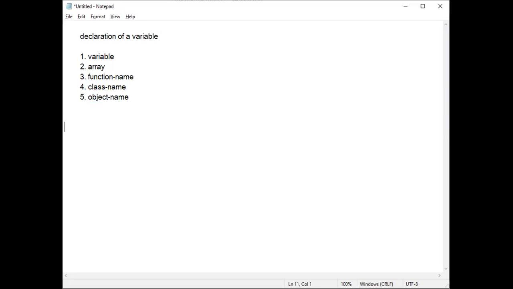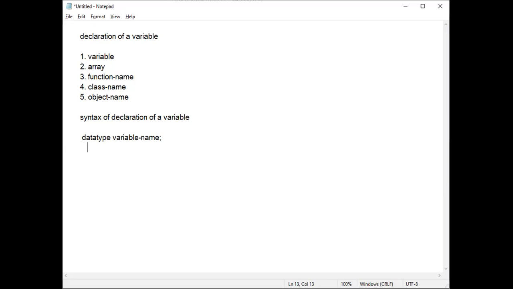Now, if I consider the concept of declaration of a variable, there is a syntax of declaration of variable: data type, variable name. Syntax means it is a formula: data type, variable name.